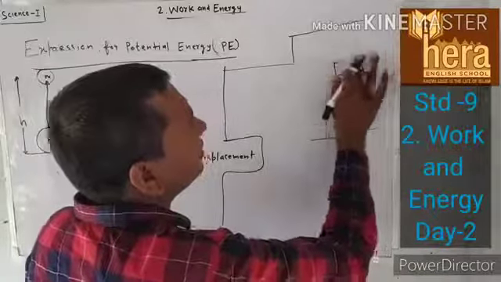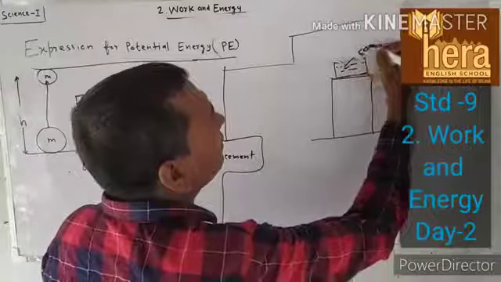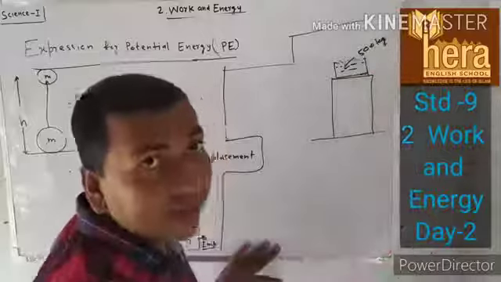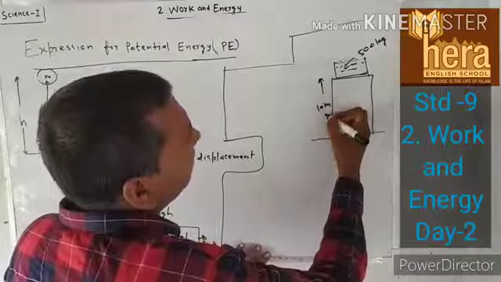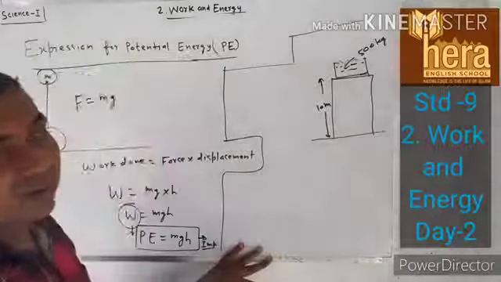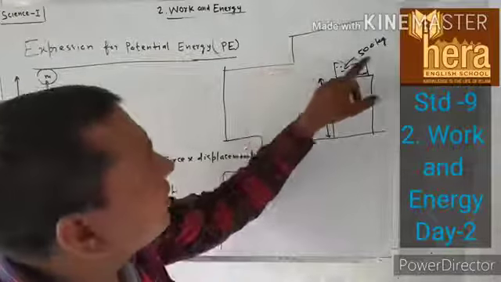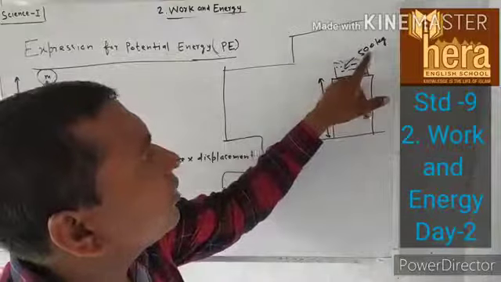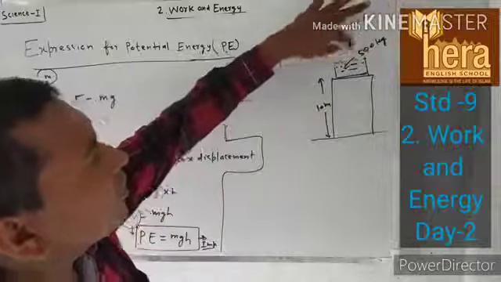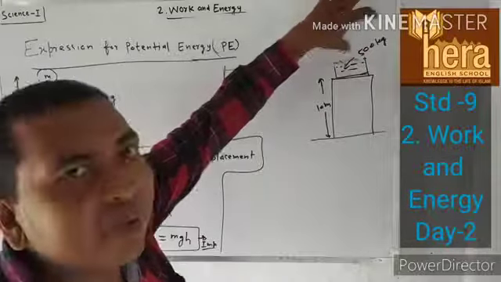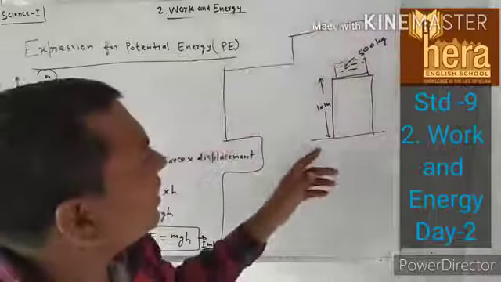The tank has water of 500 kilogram at the height of 10 meter from the Earth. You have to find the potential energy of the water which is at the height of 10 meter.